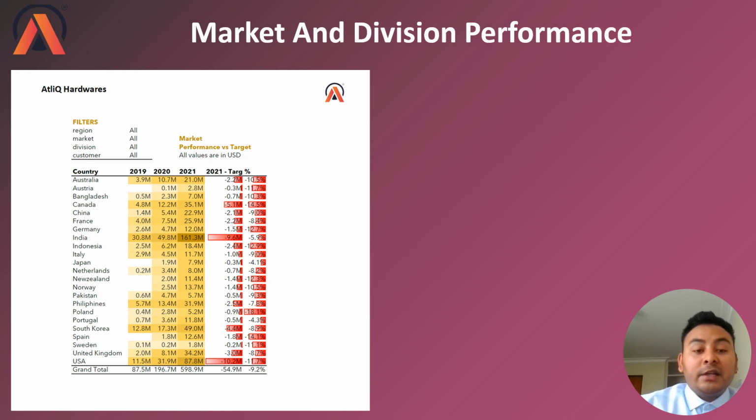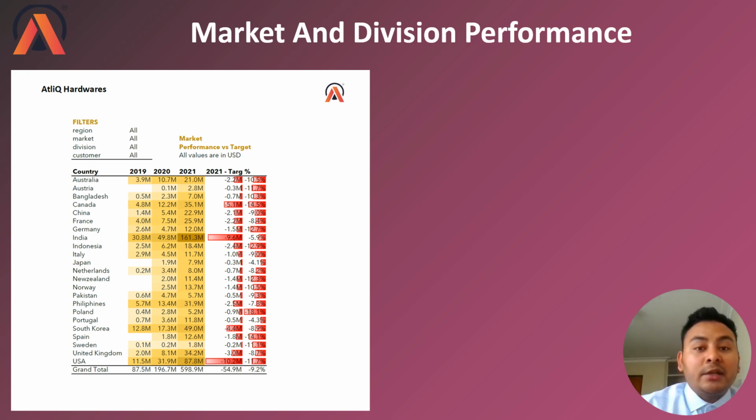But by looking at the change in net sales, the increment in net sales throughout the years, it looks like all of the markets have done great. Even India, which is the number one market for Atlic, is also not fulfilling the target requirement. So these are the insights that you can get from this particular report.